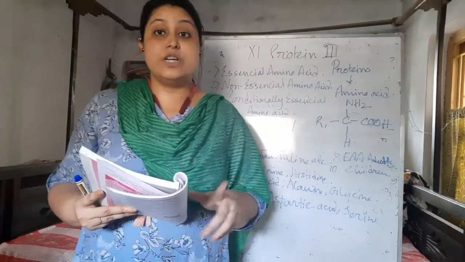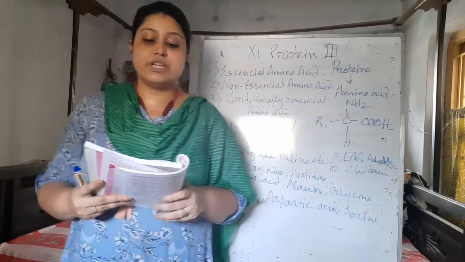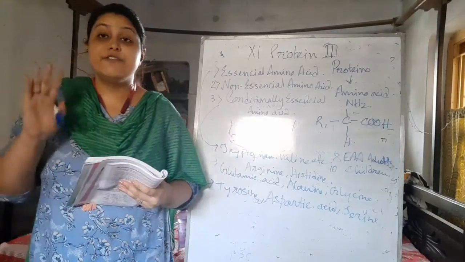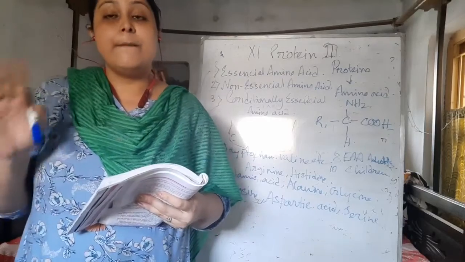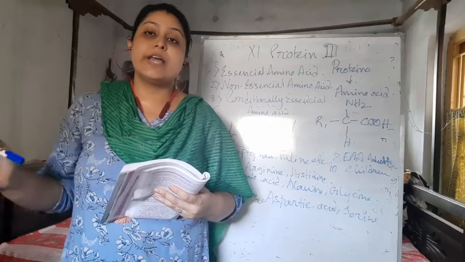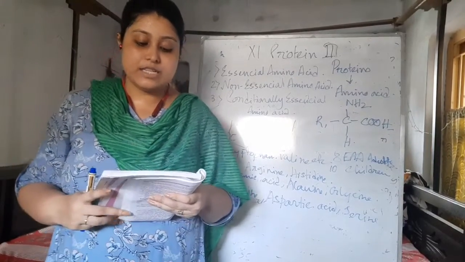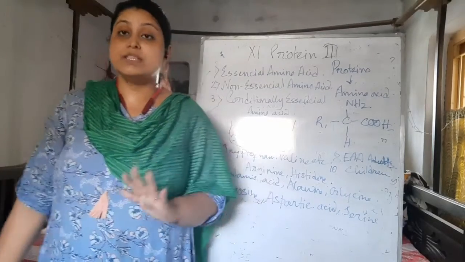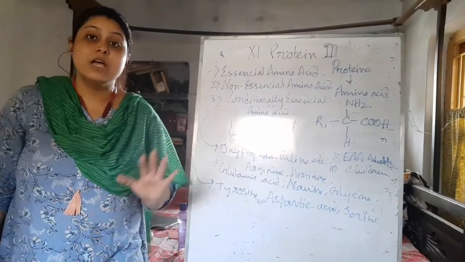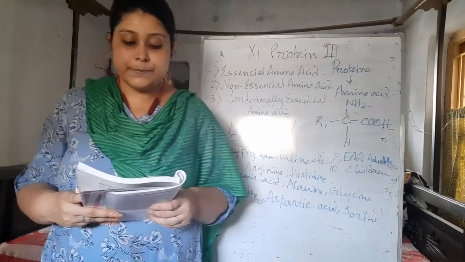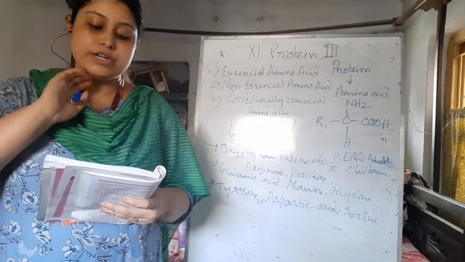Soybean, as I told you in the previous video, is the richest source of protein, at like 40% protein. But as some essential amino acids are lacking in it, and it is from a plant source rather than an animal, it is the second class protein. Okay, cereals and millets are a moderate source of proteins.